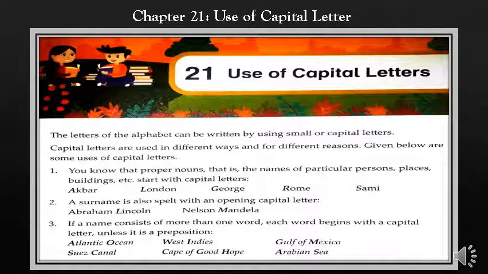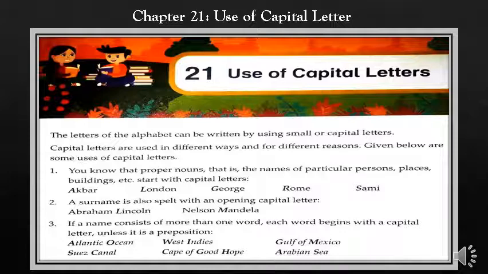A surname is also spelled with an opening capital letter. Abraham Lincoln, Nelson Mandela. Students, when you write your name, you always start your name and your surname with a capital letter. Here you can see the examples: Abraham Lincoln, Nelson Mandela. Here name and surname both start with a capital letter.